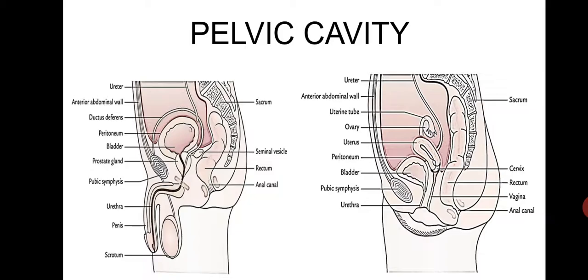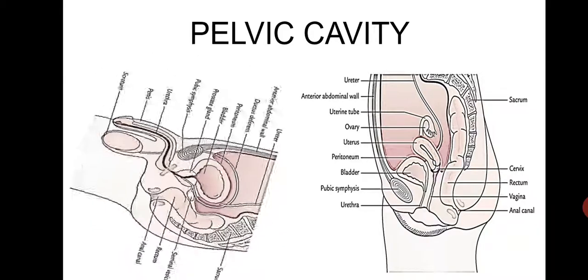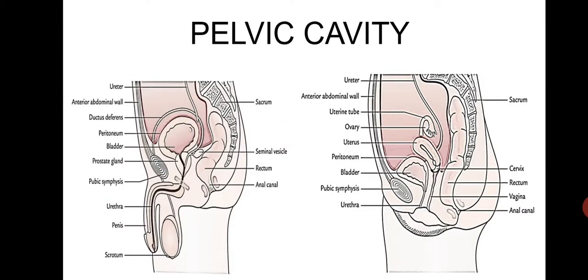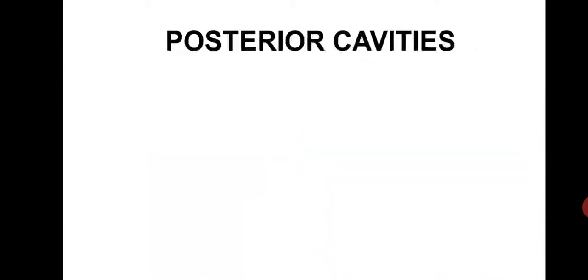Second is your pelvic cavity. This is protected by the bones of the pelvic girdle, and contains the urinary bladder, a portion of the large intestine and internal reproductive organs. Now comes your posterior cavity, in which the cranial cavity and spinal cavity lie. In the picture it is clearly shown where your cranial cavity and spinal cavity are.